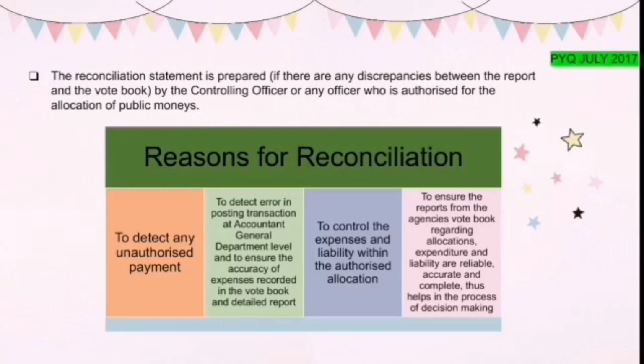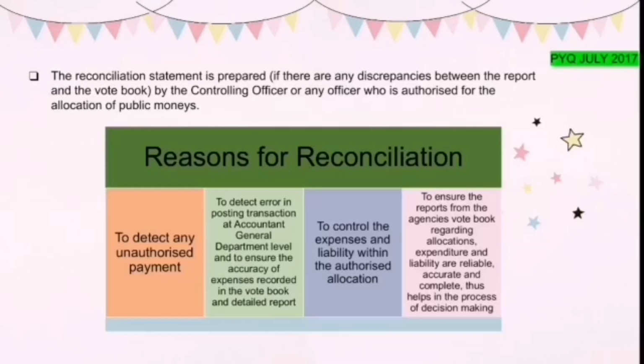If there are any discrepancies between the report and the vote book, the officer in charge has to prepare a reconciliation report to explain the differences in the book. This reconciliation statement is prepared by the controlling officer or any officer who is authorized for the allocations of public monies. There are numerous reasons for reconciliation.